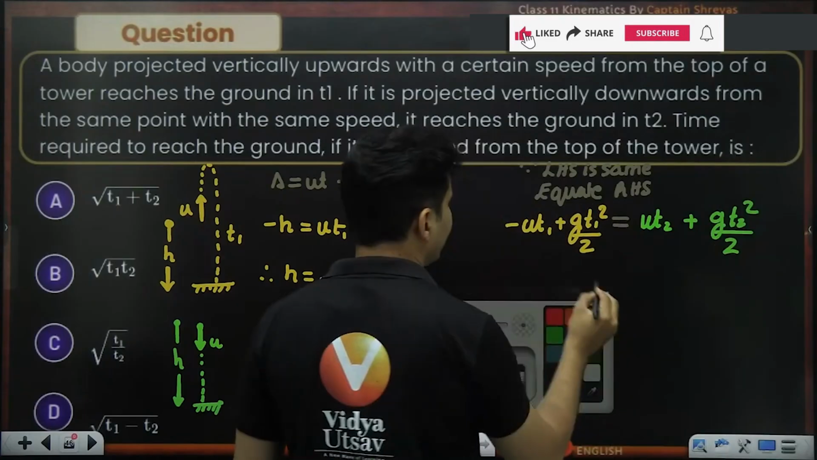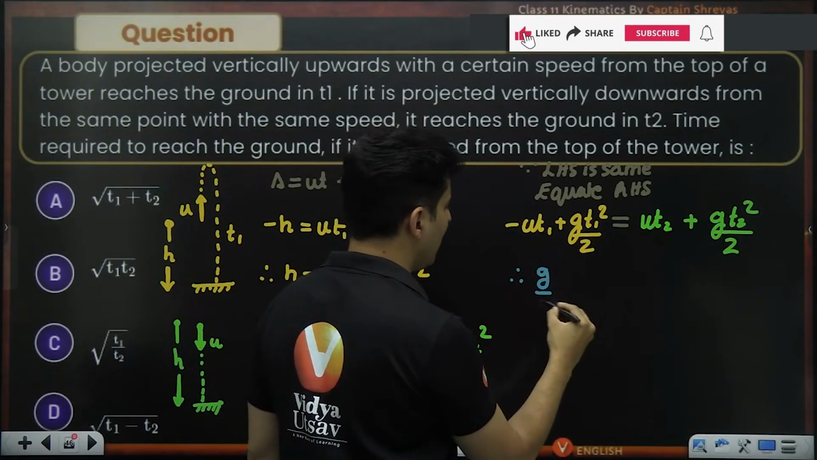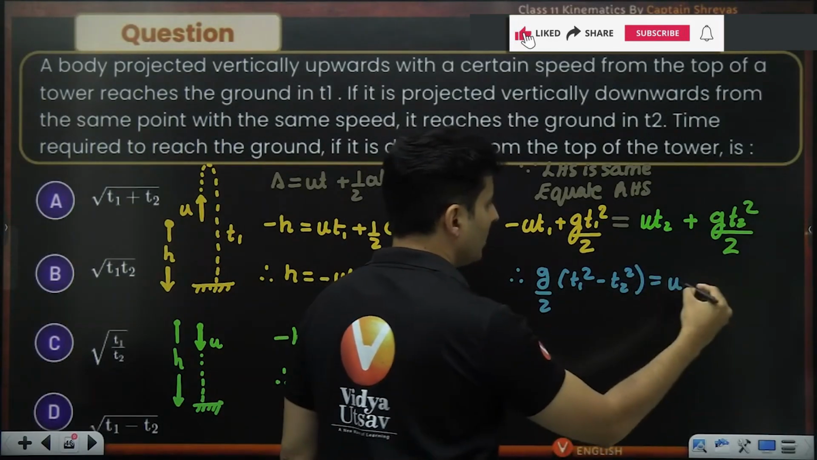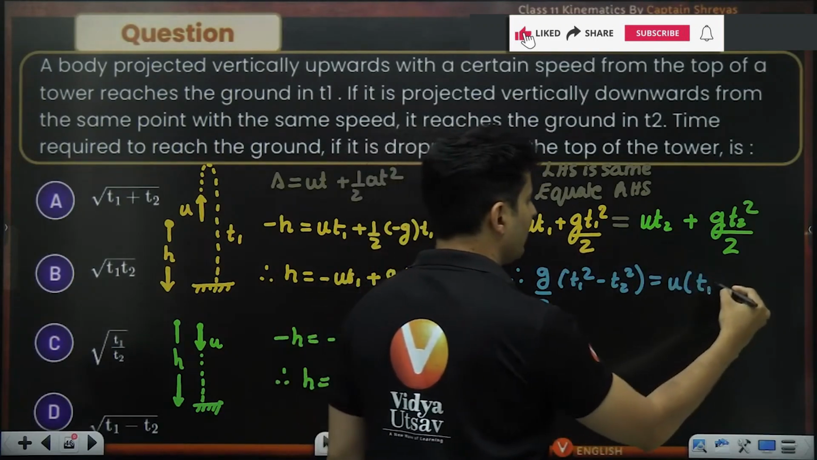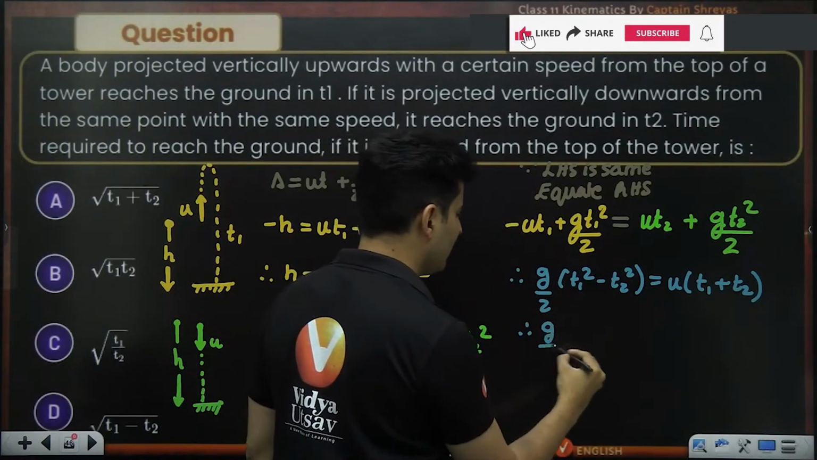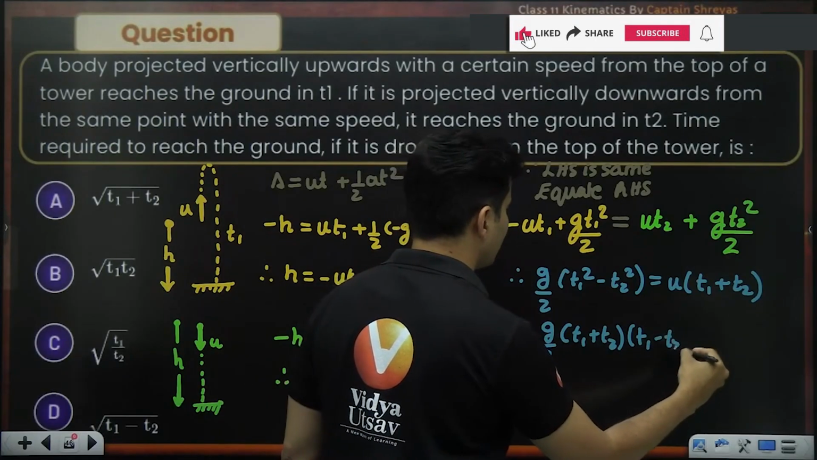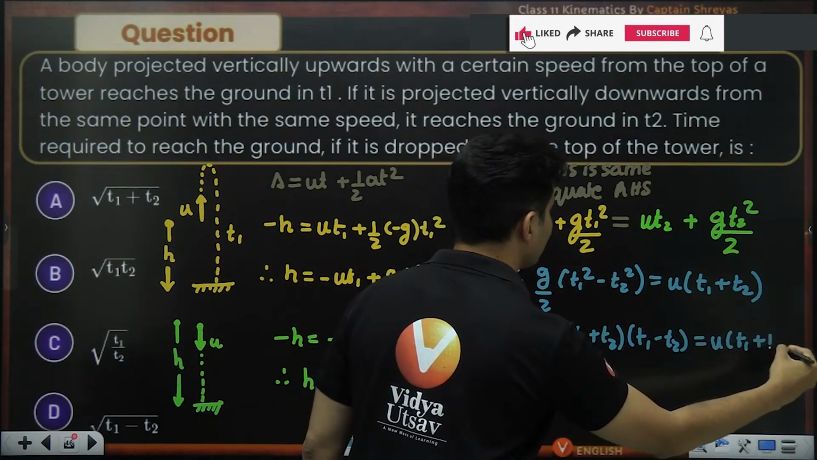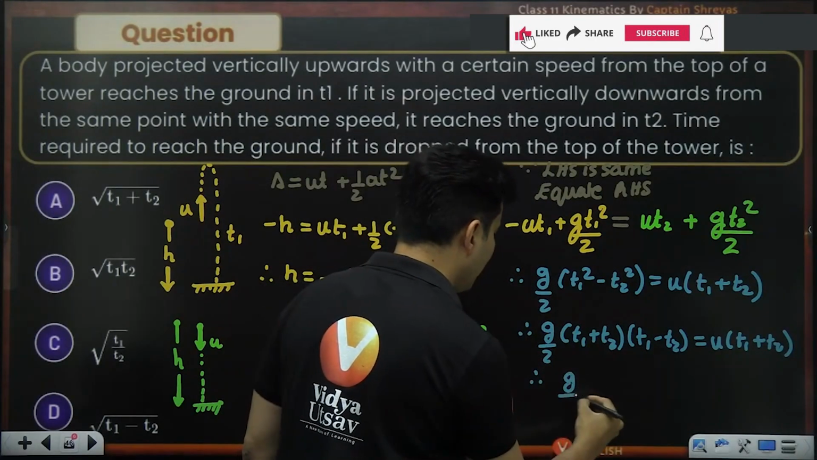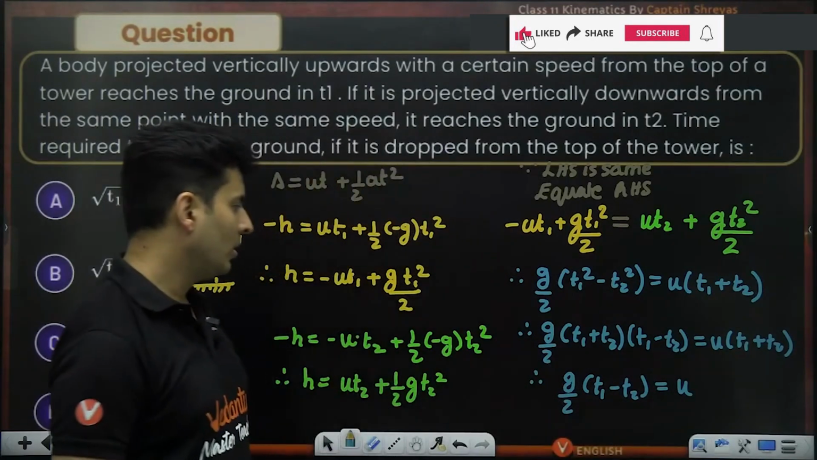Okay, let's see what we can get. Let's shift this over here. So it will become g by 2 t1 square minus t2 square is equal to u, and t1 goes on that side and becomes positive, t1 plus t2. So this is a square minus b square, which is nothing but a plus b into a minus b. That is equal to u times t1 plus t2. t1 plus t2 cancels. Interesting. So g by 2 into t1 minus t2 is equal to u. Oh, so I got u.